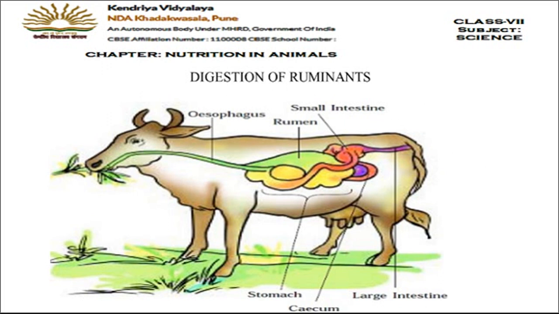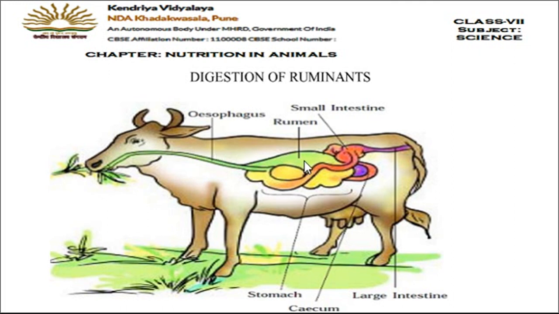You can see here that the cow is eating the grass, and you can see the esophagus here, the food pipe through which the grass, which is swallowed, not chewed, just passes on to the part which is called the rumen. You can see the rumen part here. All this food which is swallowed will come through the esophagus and get stored in the rumen, right?